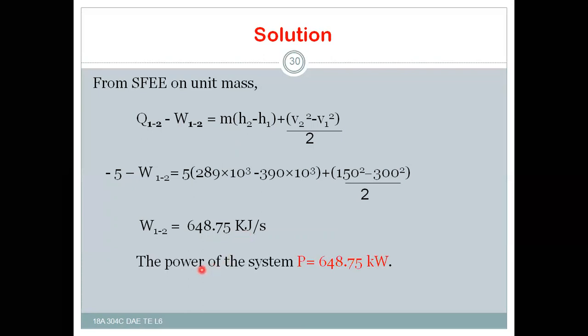That's why the power of the system, as it is positive, is supplied by the system. P is equal to 648.75 kilowatts of power is supplied by the system to the surroundings or to the environment, whatever it is. This is the one problem on the steady flow energy equation.